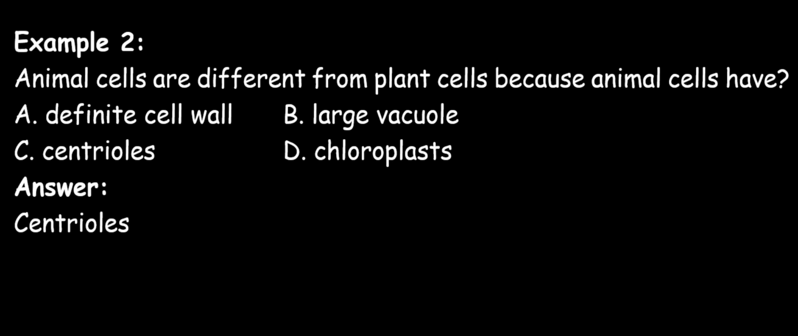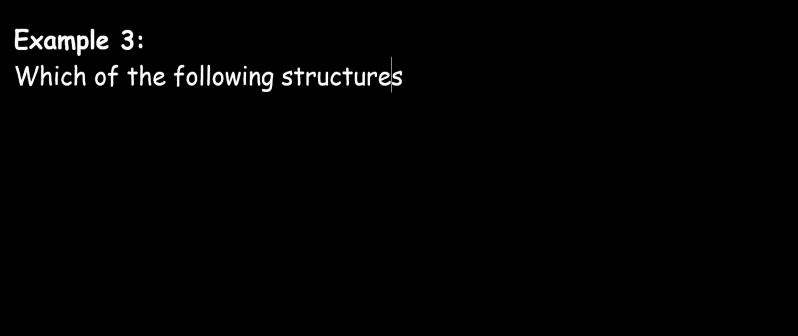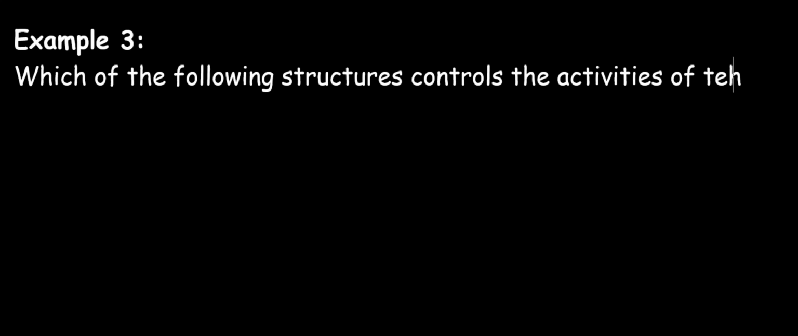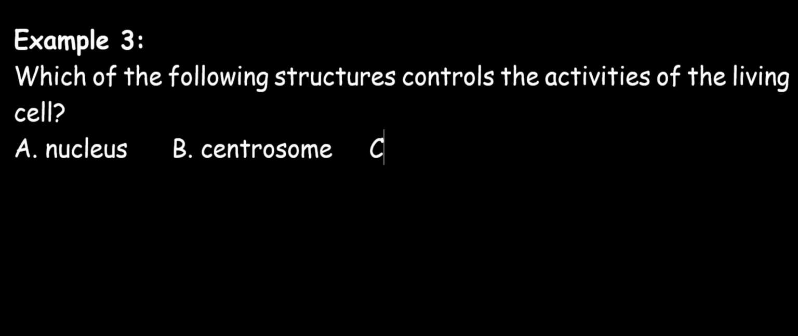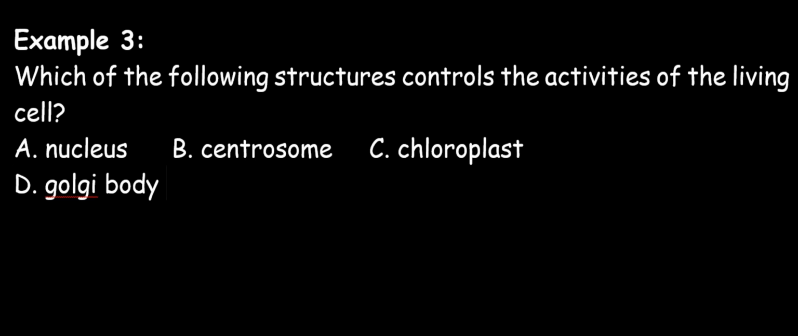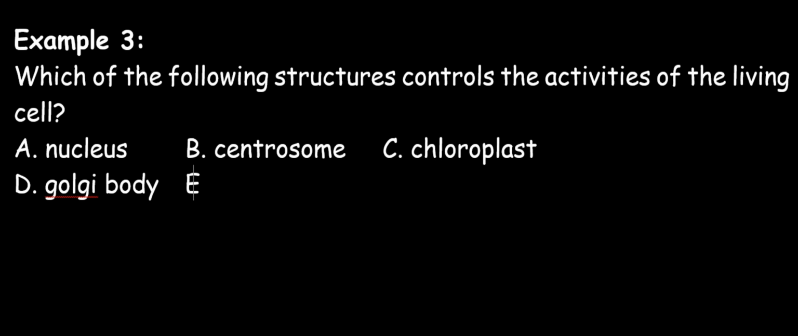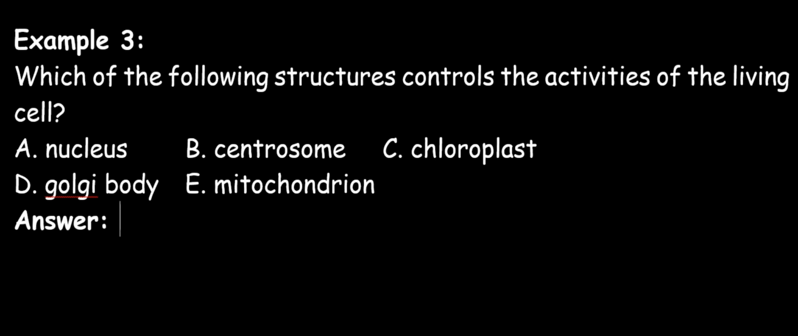The answer is centrioles. The next question: which of the following structures controls the activities of the living cells? A. Nucleus, B. Centrosome, C. Chloroplast, D. Golgi body, E. Mitochondria. The activities of the cell are controlled by the nucleus, option A. The nucleus is regarded as more or less the brain of the cell. All other options are wrong.